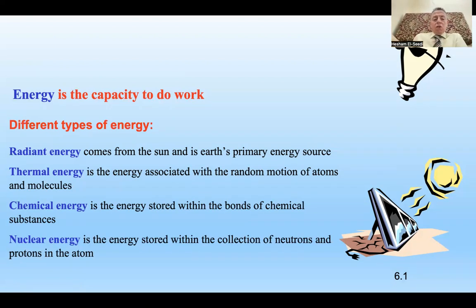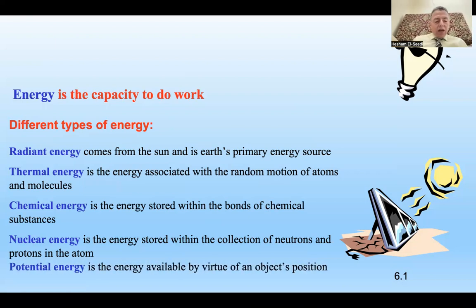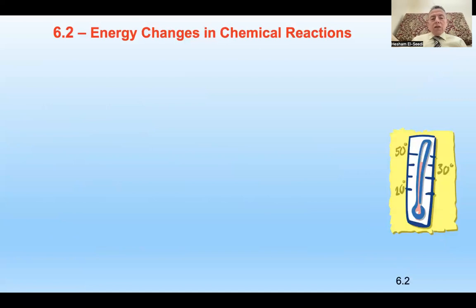It can be good for humanity and it can also be used badly, because this means the collection of neutrons and protons in the atom. This is a global problem they are discussing, and they try to use it in a peaceful way, right? Another is potential energy, which depends on the position of the object.